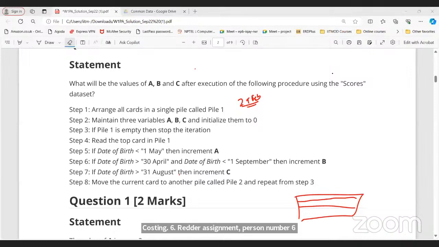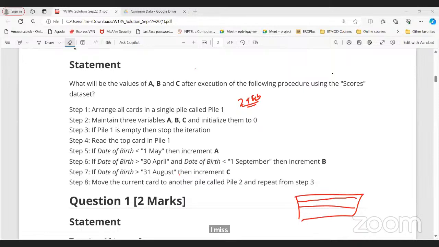Let me see. Question number 6, right? MCQ only. But I cannot select multiple choices. MSQ means multiple select question. MCQ means single option.